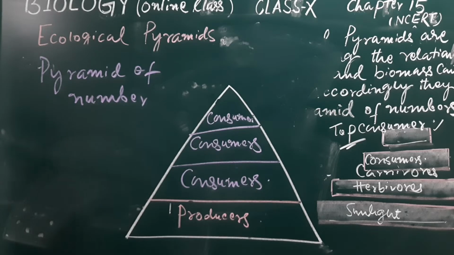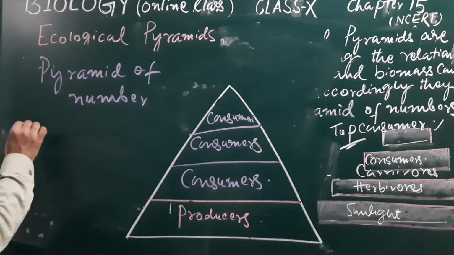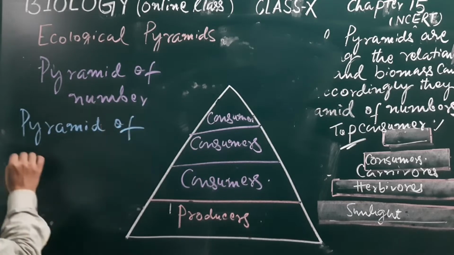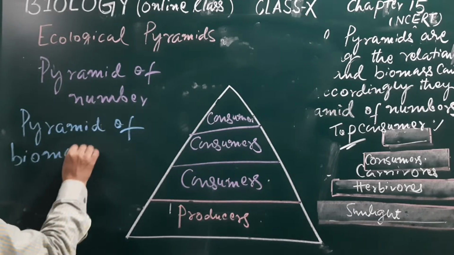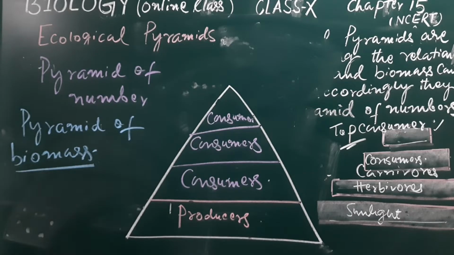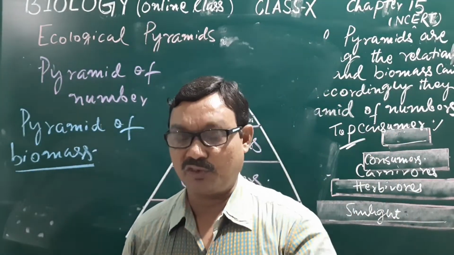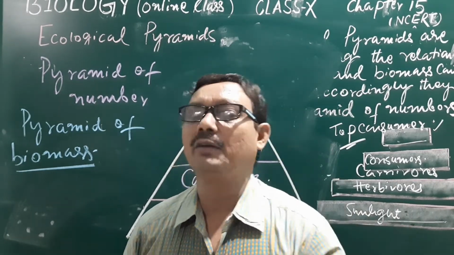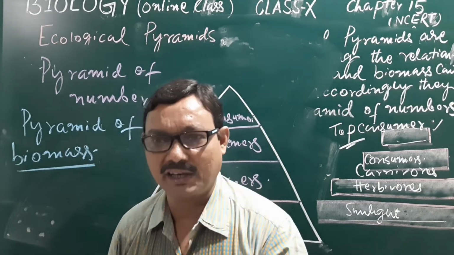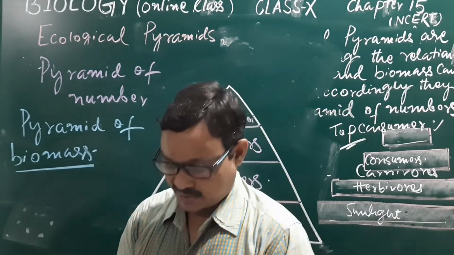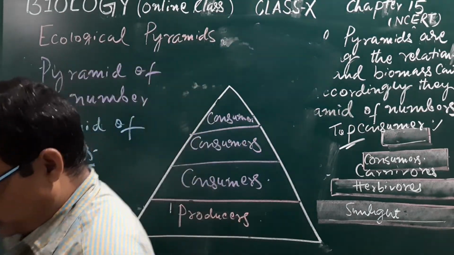Similarly, the pyramid of biomass. Biomass means, for a particular habitat, the total number of living organisms which are present, what is their total weight? The total weight of all the living organisms present in a particular habitat is known as biomass. Understand? And the diagram will be like that.